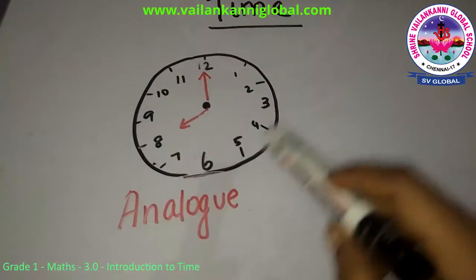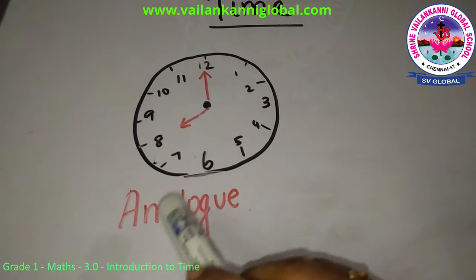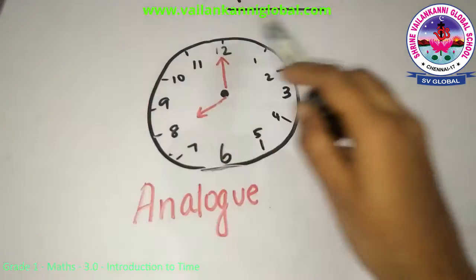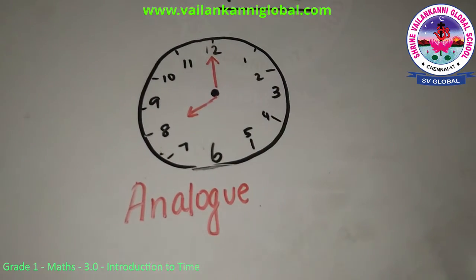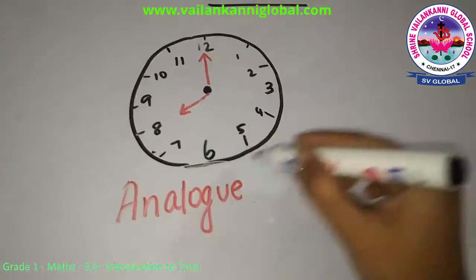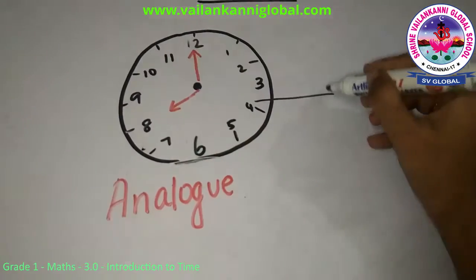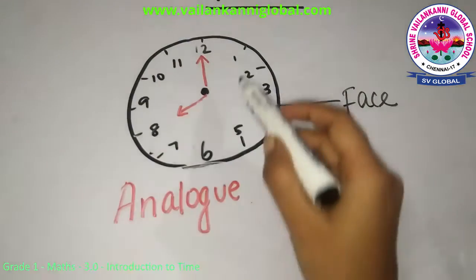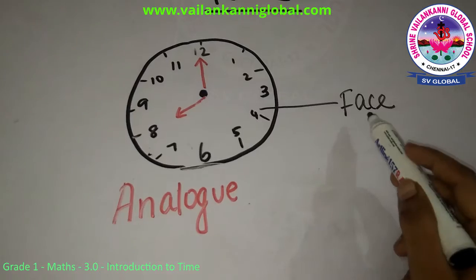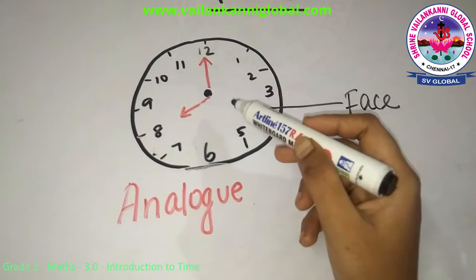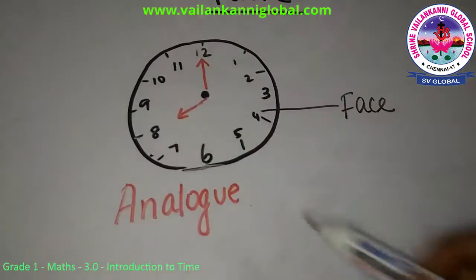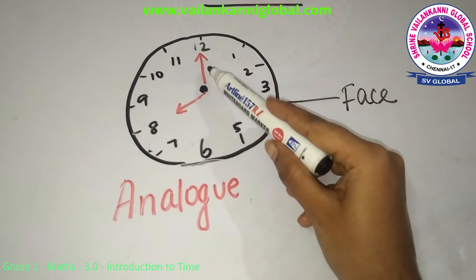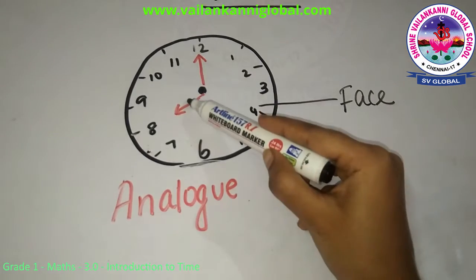So an analog clock will be like this. For example, your wall clocks. So it is an analog clock. Analog clock is nothing but, as we all have a face, even the clock has a face. So this is the face. The face of the analog clock, as you can see, has numbers from 1 to 12. And also as we have two hands, even the analog clock has two hands. The only thing is one hand will be longer than the other one.